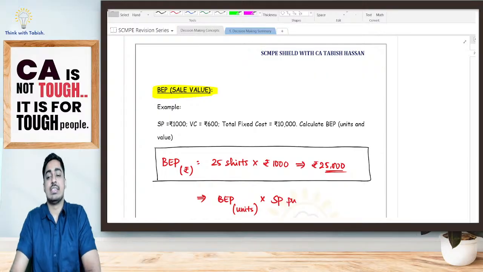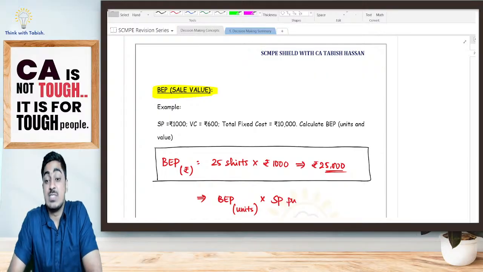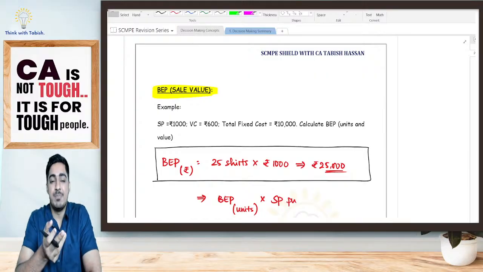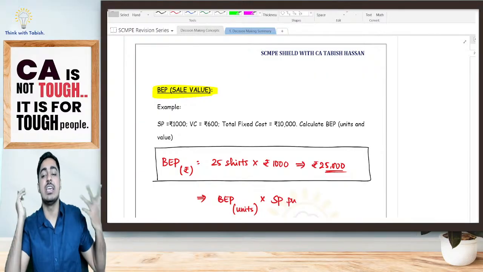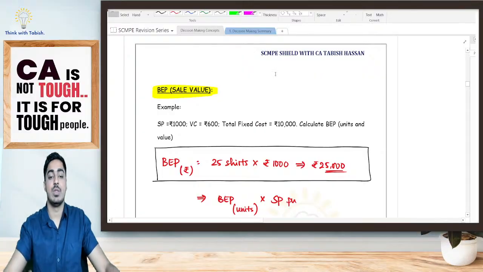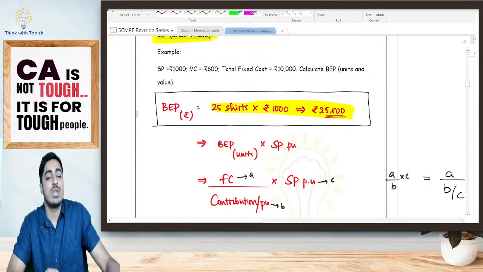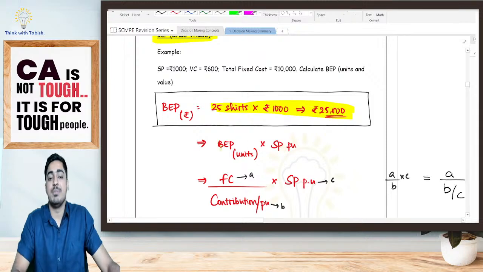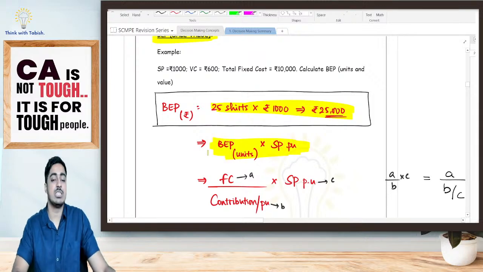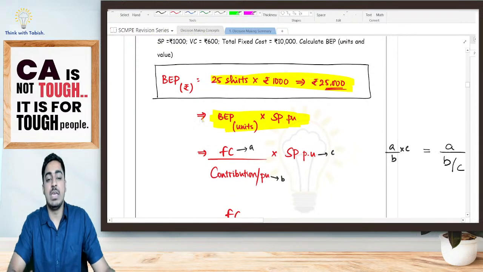Okay, it's fine. That means my BEP in the form of sale value is equal to 25,000. Yes or no? Very simple. It is number of units into selling price per unit. As simple as that. Now look at this. BEP in the form of rupees, I'm telling 25 shirts at the rate of 1,000 rupees per shirt, which is 25,000. Which is nothing but BEP in the form of units into selling price per unit. Yes, BEP in terms of units.